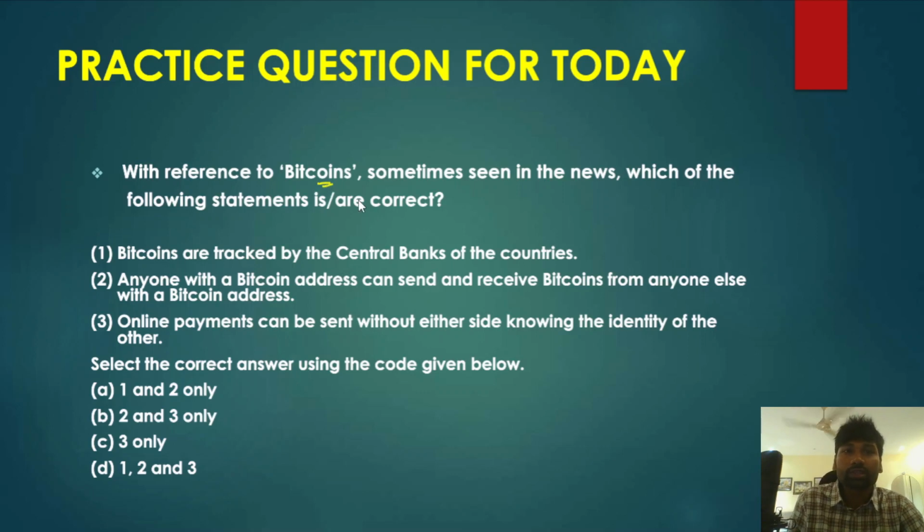So the question is, with reference to bitcoins, which are sometimes seen in use, which of the following statements are correct? The first statement, bitcoins are tracked by the central banks of the countries. Second statement says, anyone with a bitcoin address can send and receive bitcoins from anyone else with a bitcoin address. Third statement, online payments can be sent without either side knowing the identity of the other. So these are the three statements based on the Bitcoin question.